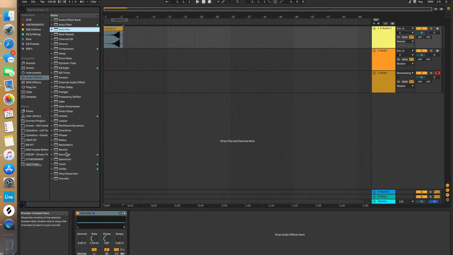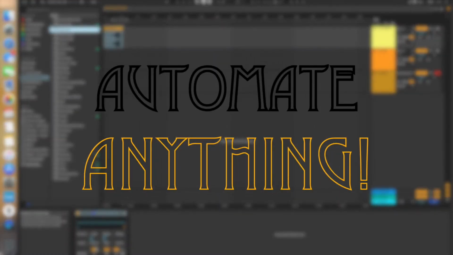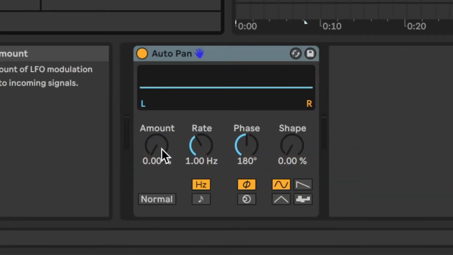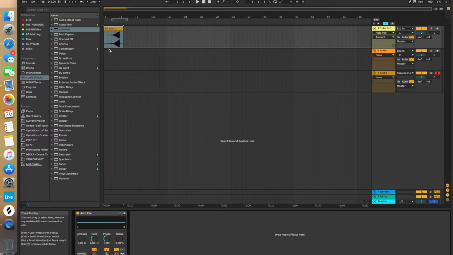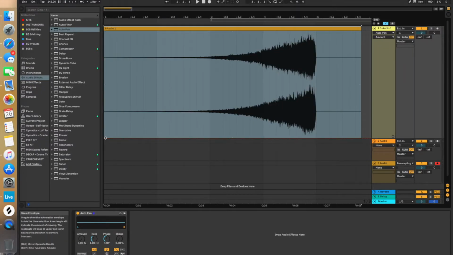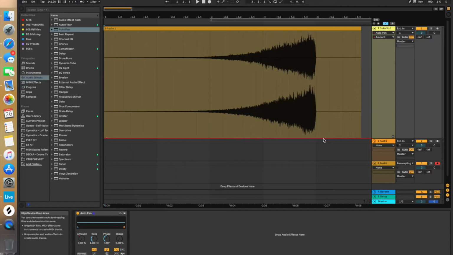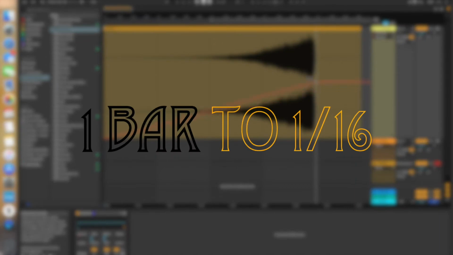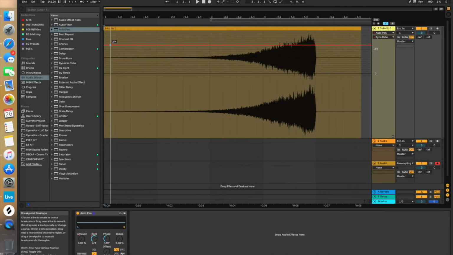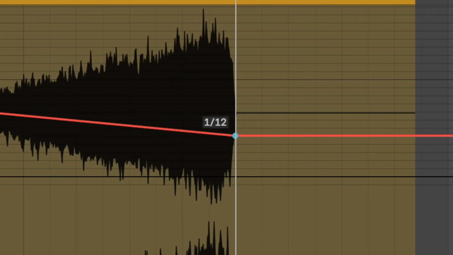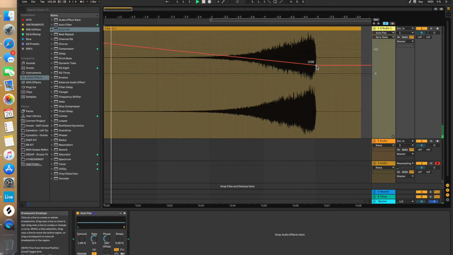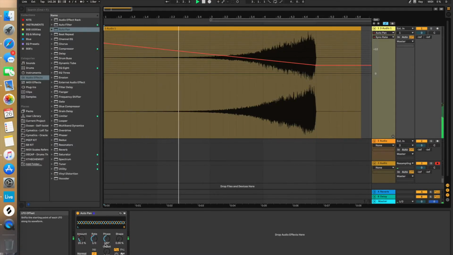Next up, you just delete those and just start automating any of your favorite effects. I believe I used auto pan. I am automating the amount, and the rate I like to put to the little music icon and go from 1 full bar down to 1/16. Starting to get a little more interesting.